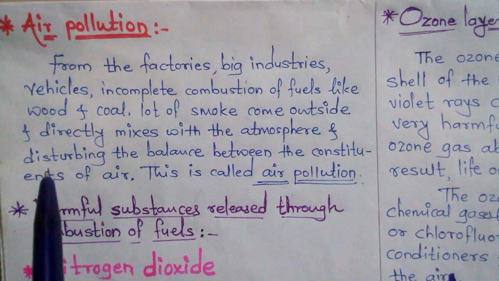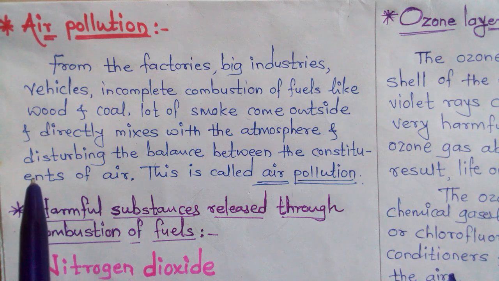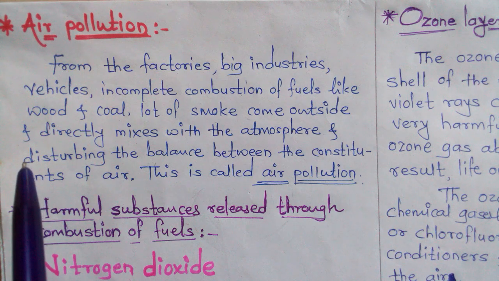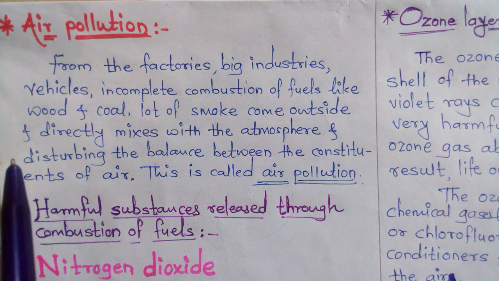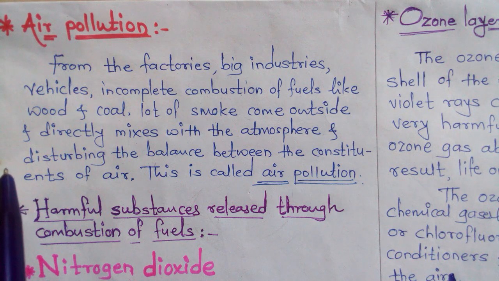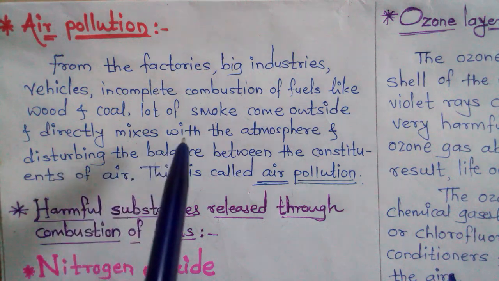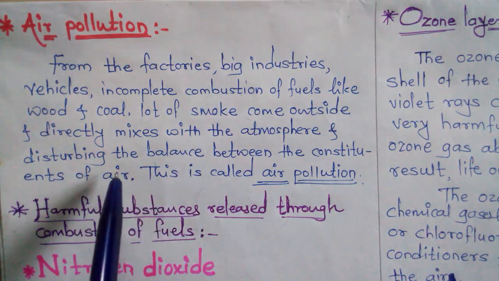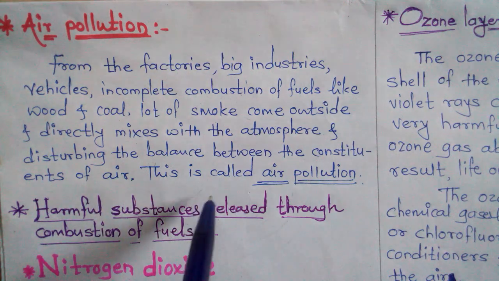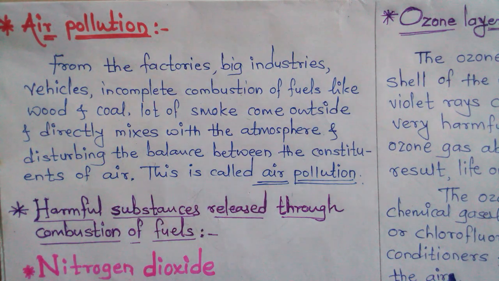Smoke comes from factories, big industries, and vehicles. Then incomplete combustion of coal and wood releases a lot of smoke which mixes with the air. And due to that, what happened? The balance of the constituents of air is disturbed. It is said to be air pollution.